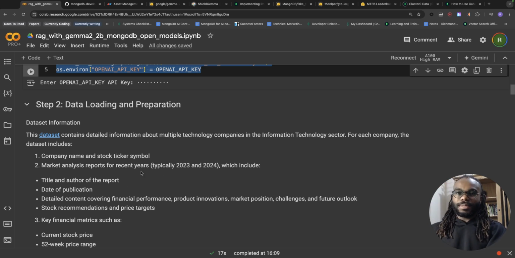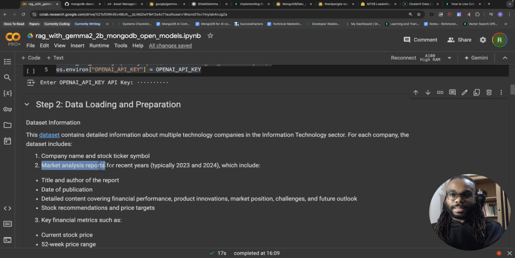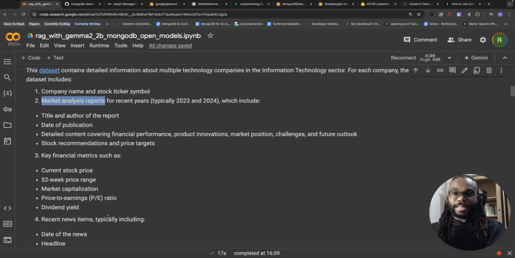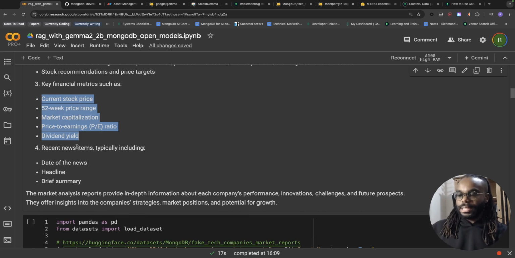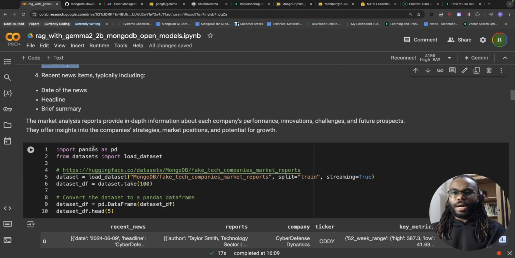So we're going to load data from Hugging Face where we have some market analysis reports of a certain company. And these reports are extensive. They will also have some more information, such as the stock price and price to earning ratio and whatnot. So these are just information of a company.